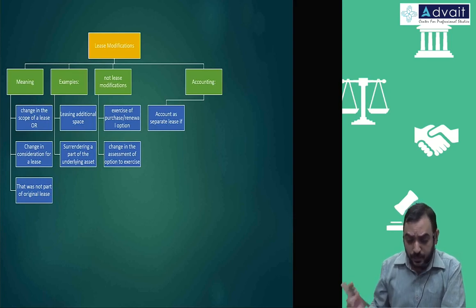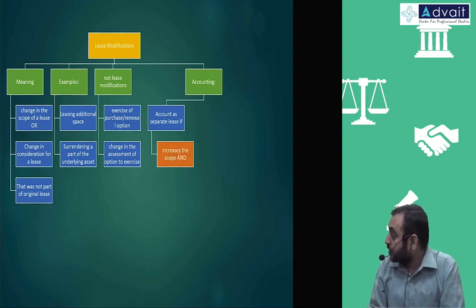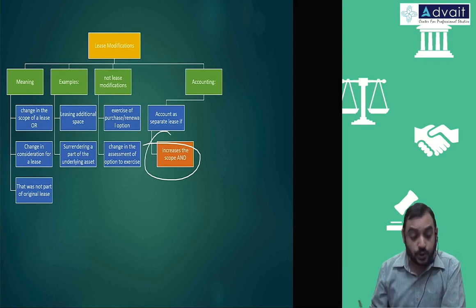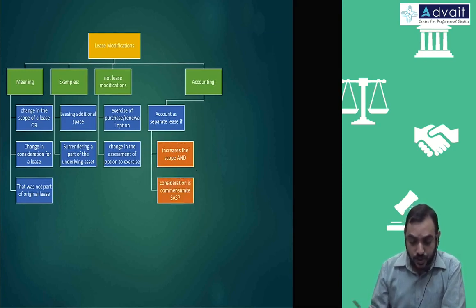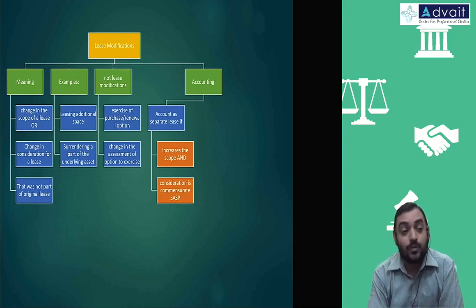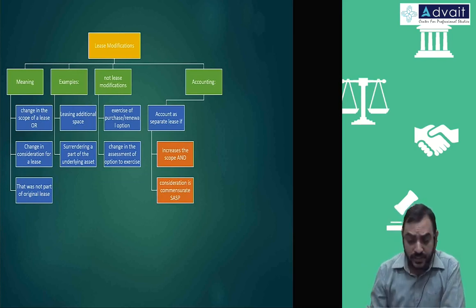That is very easy, but it has to satisfy certain conditions: it should increase the scope, and the consideration should commensurate with the standalone selling price. For example, you have an earlier agreement for the first floor and the consideration was 1 lakh.